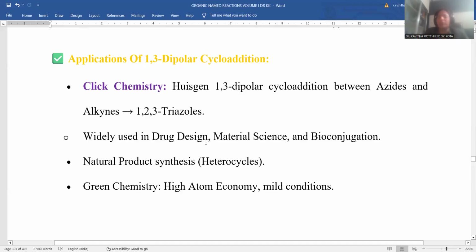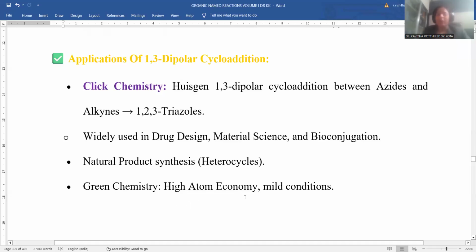So in order to manufacture new drugs and materials of high impact and high applicability, including bioconjugates, this 1,3 dipolar cycloaddition process is used. Natural product synthesis, like heterocyclics, is also carried out by this 1,3 dipolar cycloaddition.